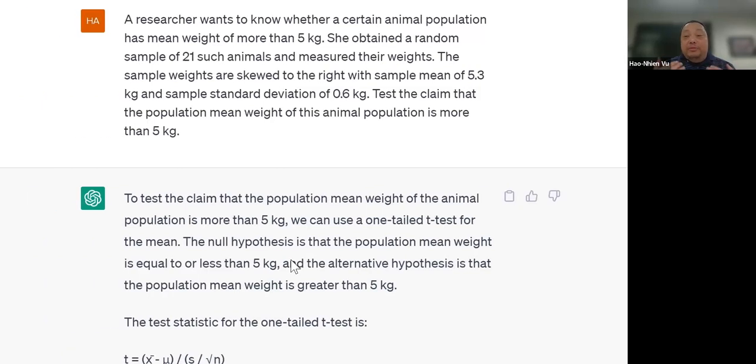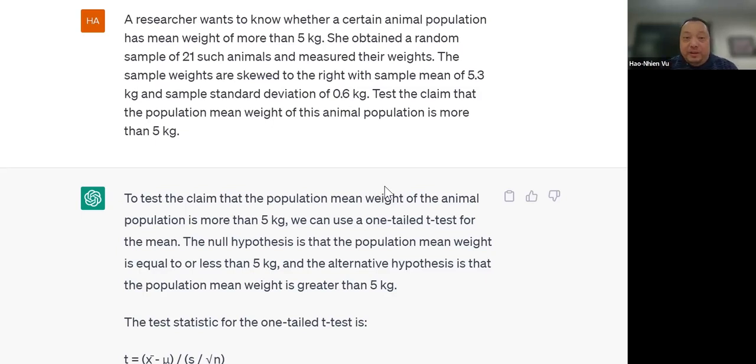Same thing happens with inference on a mean. Here's the question. Researcher wants to know whether a certain animal population has mean weight of more than 5 kilograms. She obtained a random sample of 21 such animals and measured their weights. The sample weights are skewed to the right with the sample mean of 5.3 and sample standard deviation 0.6. Tester claimed the population mean is more than 5. This is a one population mean hypothesis test where the sample size is 21, and usually we go for 30 or more. Barring that, we need to know that the population is normal.